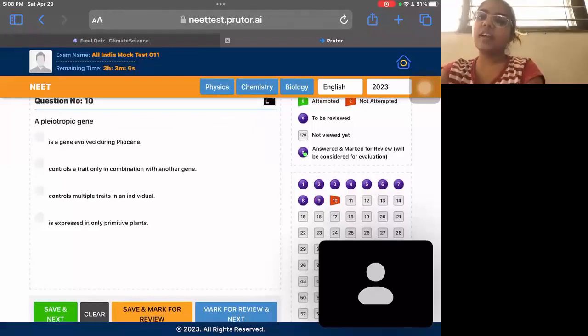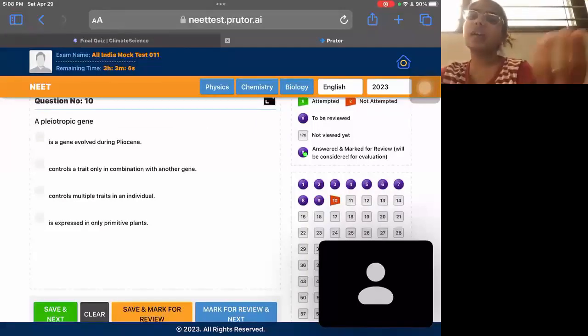Pleiotropic. It is the gene which controls multiple traits in an individual. बहुत सारे ऐसे genes हैं where it can control multiple traits.